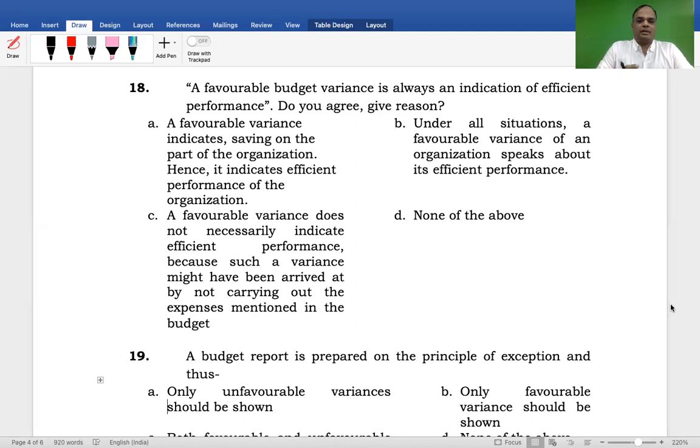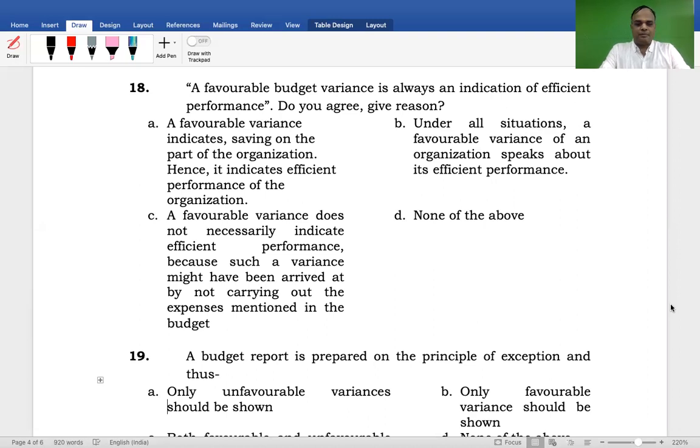That's the first one. B, under all situations, a favorable variance of an organization speaks about its efficient performance. C, a favorable variance does not necessarily indicate efficient performance because such a variance might have been arrived at by not carrying out the expenses mentioned in the budget. And D, none of the above. What would be the answer?